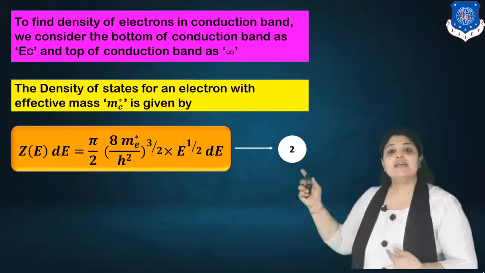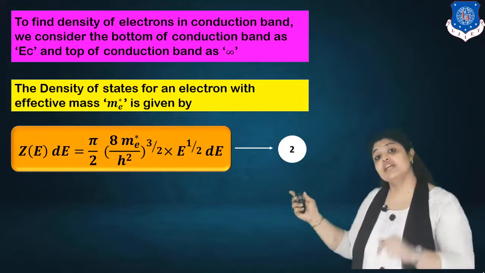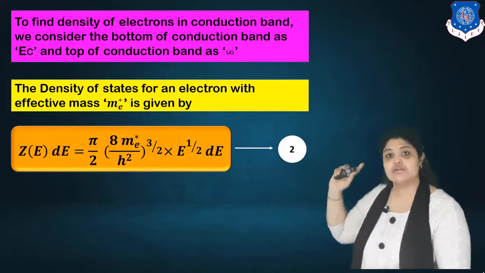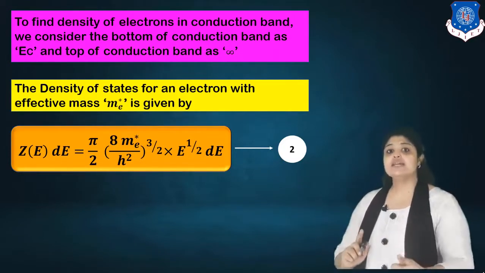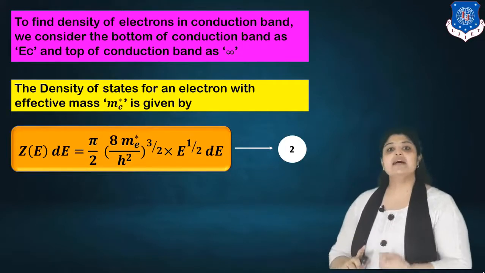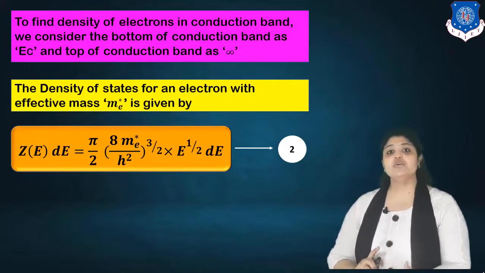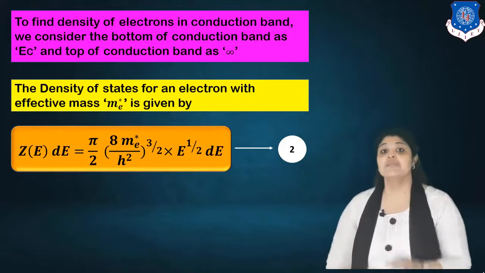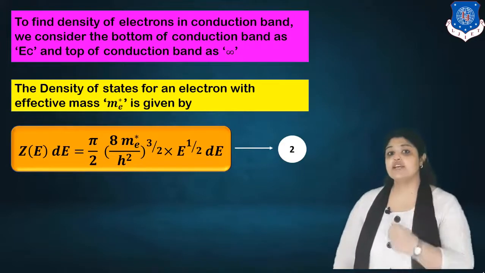So this Z(E) dE is equal to, now this is the equation of DOS we had derived in the chapter electronic materials. So Z(E) dE is equal to pi by 2, 8 Me star upon h square raised to 3 by 2 into E raised to half dE. This is the equation of density of states.